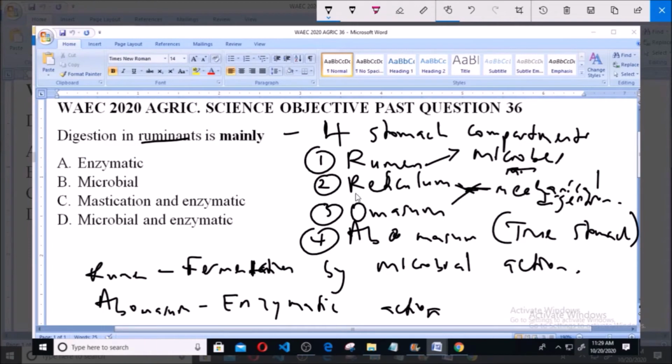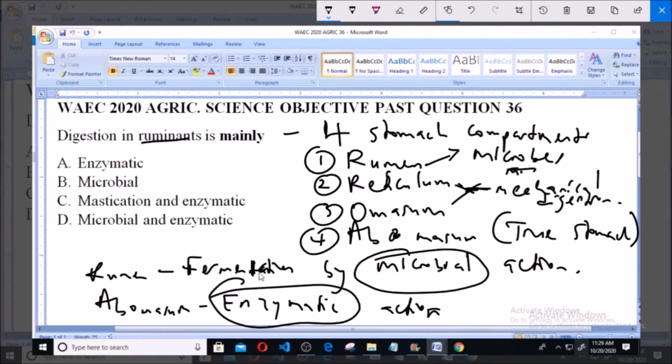So from what we have established, digestion in ruminants majorly is microbial action which takes place in the rumen and enzymatic action which takes place in the abomasum. So it is mainly microbial and enzymatic, and microbial and enzymatic is option D. So option D is the correct answer to this question.